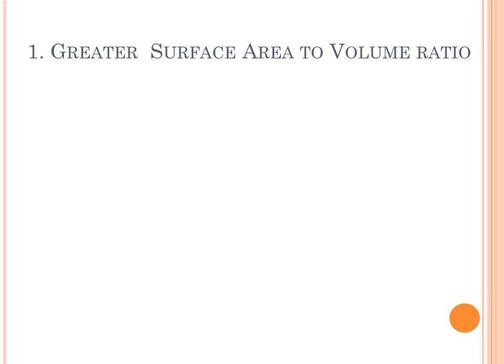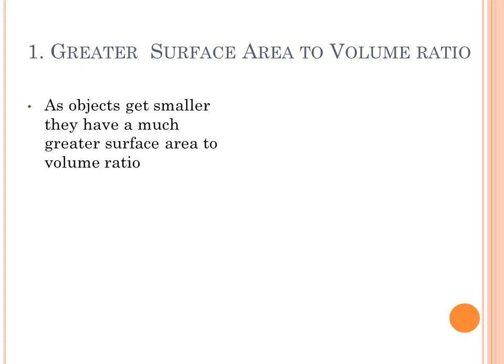Now, why are the properties of nanomaterials different and special from the bulk material? This is because of some reasons. So one by one we will see the reasons. First reason is greater surface area to volume ratio. Now here, as objects get smaller and smaller, they have much greater surface area to volume ratio.